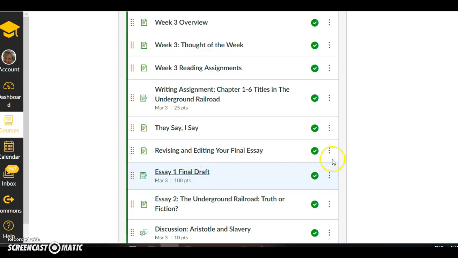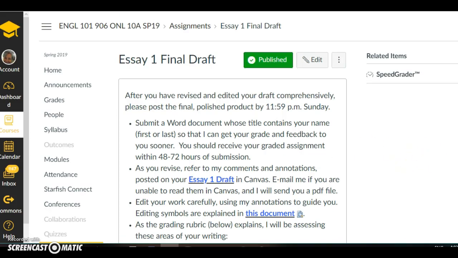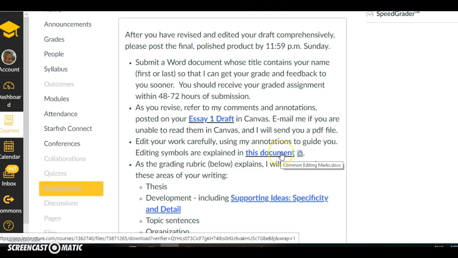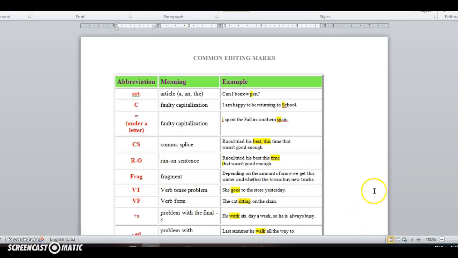I wanted to point out that as I evaluate your papers this week, I will be marking them using a set of editing symbols that you will find on the Essay 1 final draft assignment. So it's right here where my cursor is. Let me show you that page.